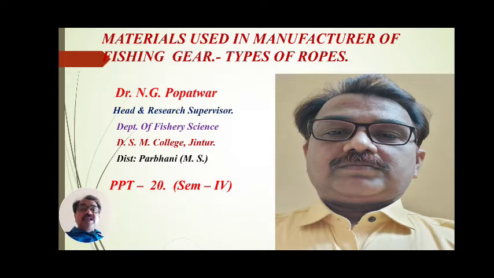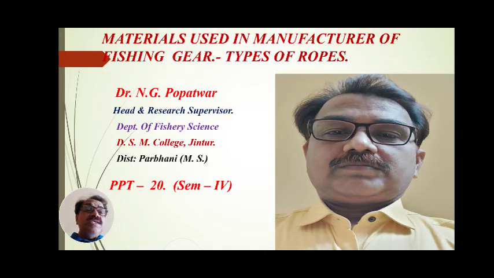Those materials, those yarn threads, are to be formed. The yarn system is to be developed. How this yarn is to be given numbers, the numbering of these yarns, was seen in the last period. In yarn numbering, two types of numbering are done: one is the direct system of yarn numbering and the second is the indirect system of yarn numbering.